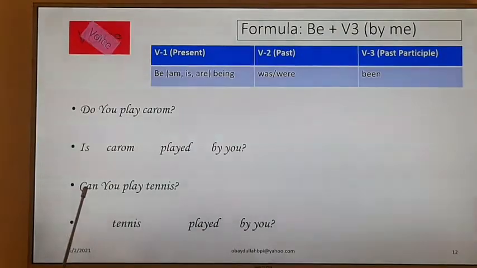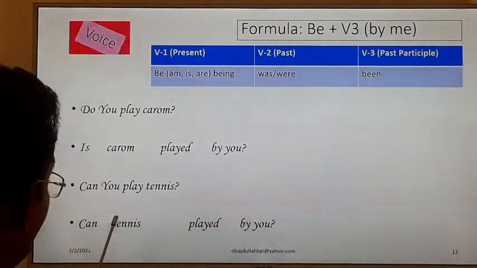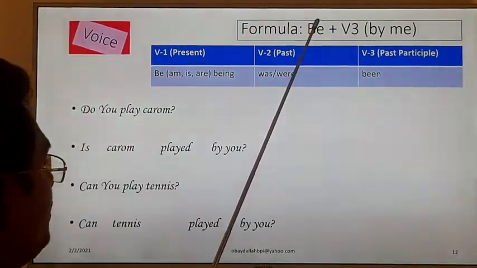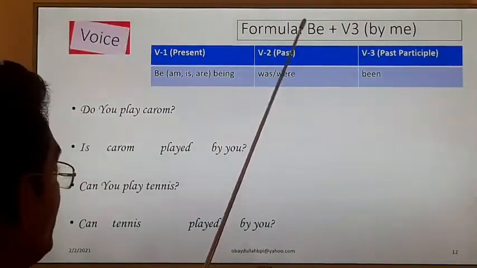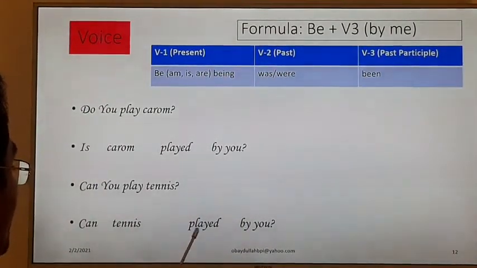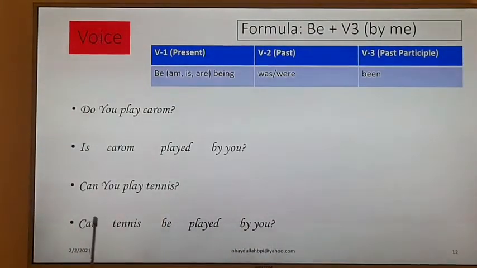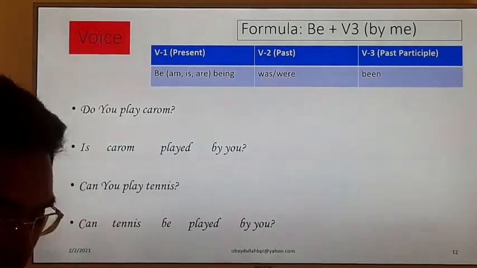We can notice that can is a modal verb, and it is also one kind of helping verb, and I have to use the same verb here, can. We know that before the past participle of the main verb we have to use the be verb. We take the help of the be verb to change the voice, and we place it here before the main verb. So this way we can change the voice of an interrogative sentence. Clear?